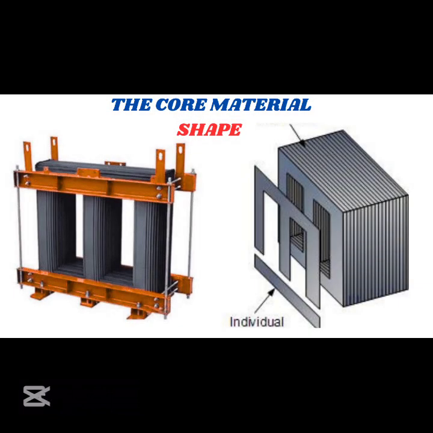Number 6. Core material shape. The core material of the transformer is a constant physical property. The core is usually made of laminated silicon steel. It is designed to maximize magnetic efficiency and minimize iron losses. Note, as the core material doesn't change during operation, its properties, like permeability and saturation level, significantly affect transformer performance. Therefore the core material doesn't change in shape, but only its properties are adjusted.